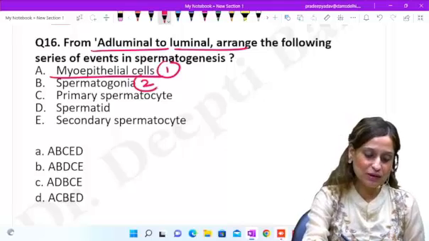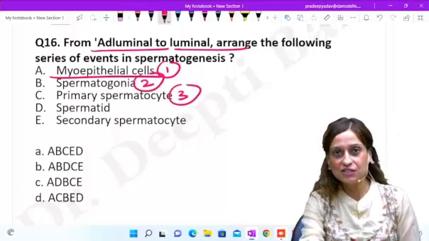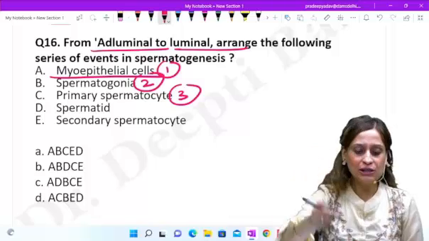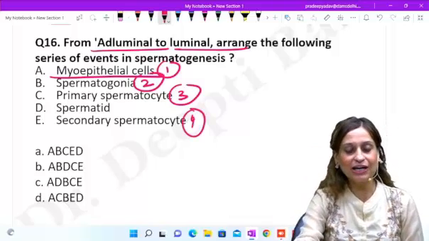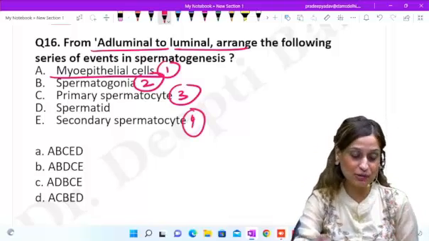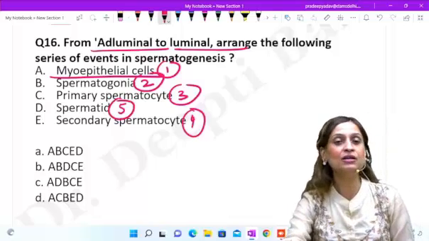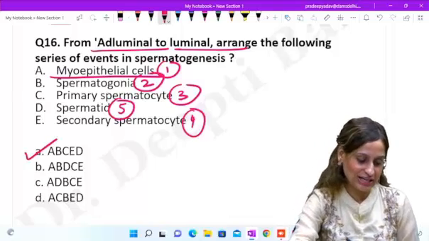Then it will be spermatogonia. Then it will be primary spermatocyte. फिर luminal में mature होते जाएंगे. So it will be at number 4. It will be secondary spermatocyte, and then it will be spermatid. So the option A is the correct.